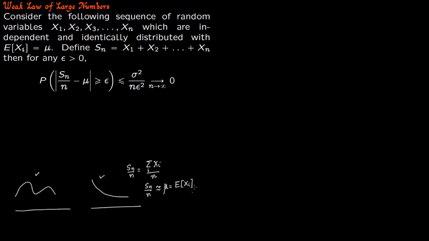And this is important because now you don't have to integrate and you do not have to worry about the distribution. You can just keep on picking up random variables, or from a given sample you can keep on taking values and averaging them out, and the more values you average out, you can be sure that you are closer and closer to the expected value of the random variable. So the expected value of the random variable and the mean become very close to each other as n goes to infinity. Now this equation just follows from Chebyshev's inequality.